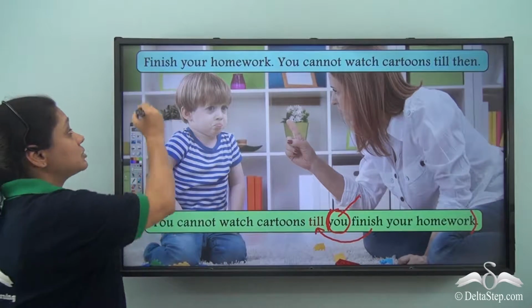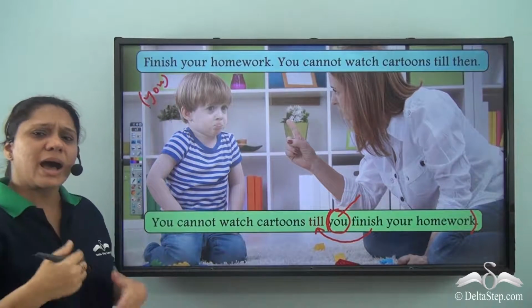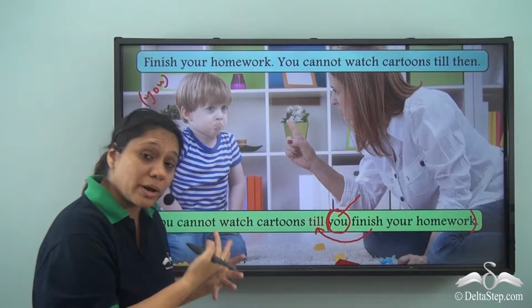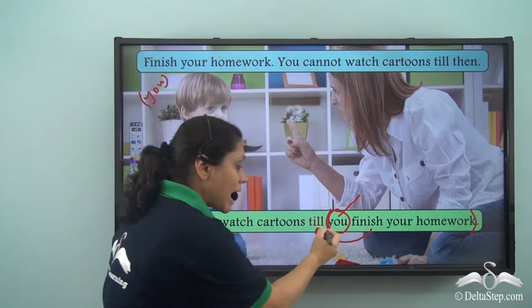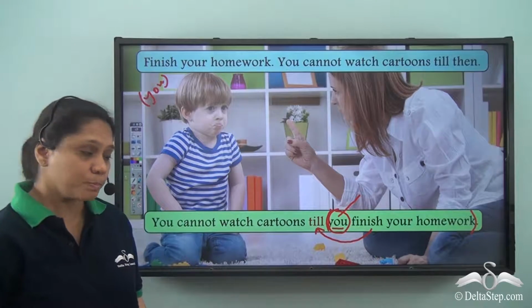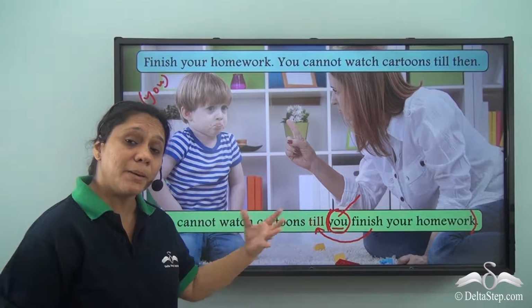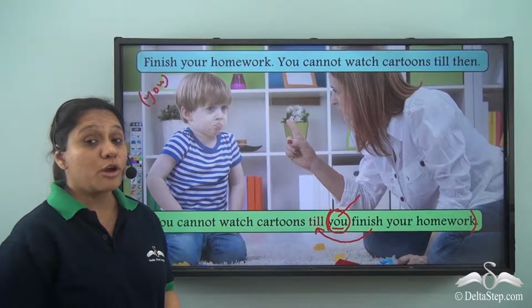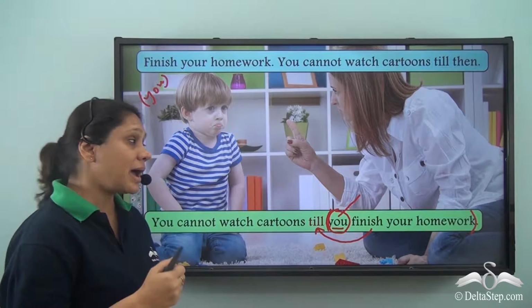Here, the subject you was not included. It was understood. But when we are joining the two sentences, to make complete sense, we have to include you. Now here we are seeing that we have used till in the middle of the sentence. We can also start the sentence with till. How will we do that?